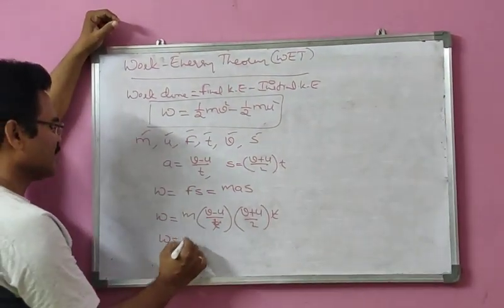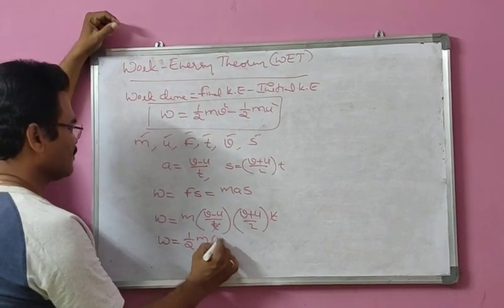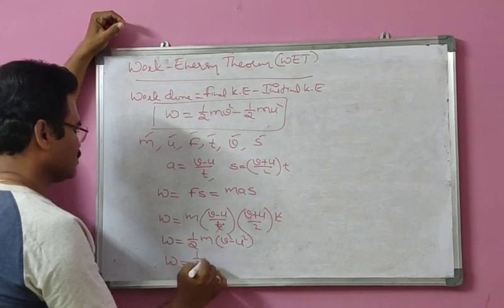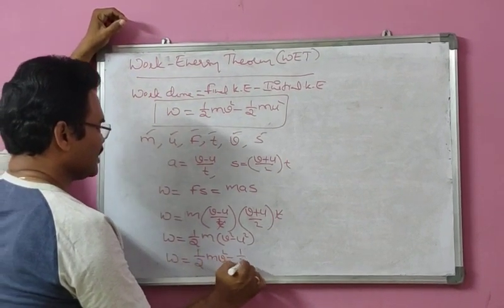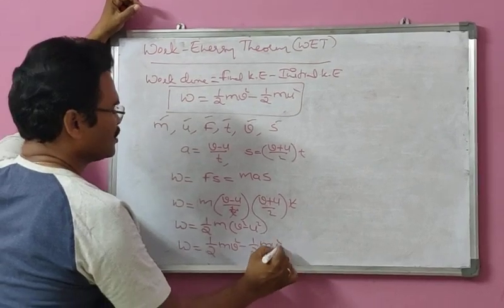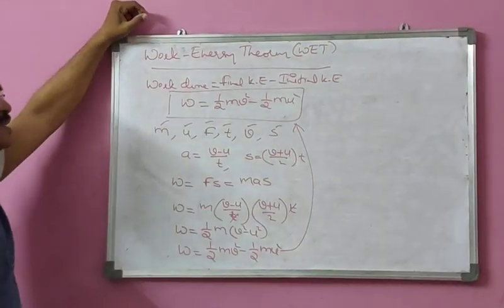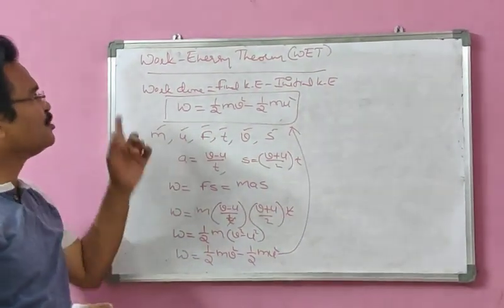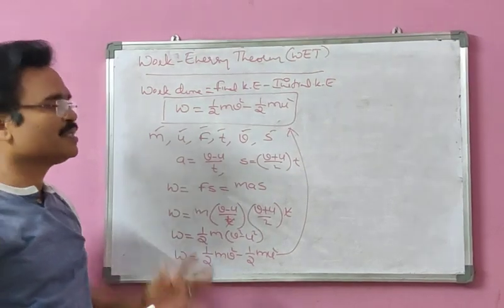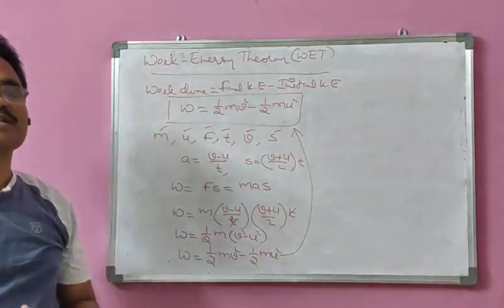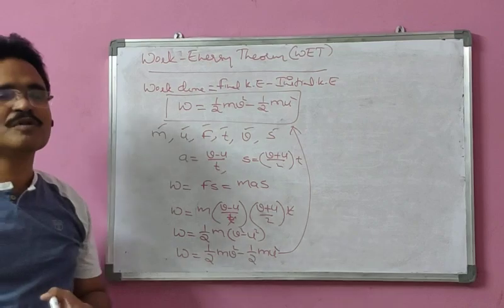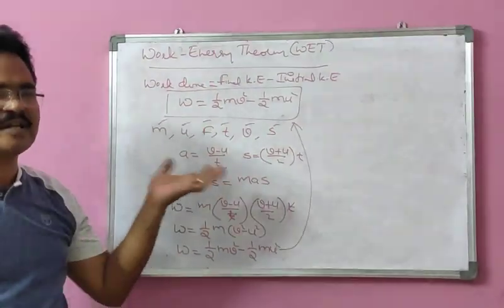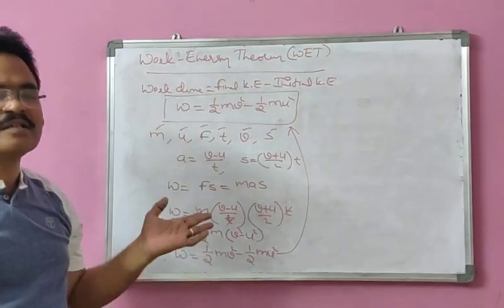2 comes out. We can write 1 by 2 m of v square minus u square, which turns out to be 1 by 2 mv square minus 1 by 2 mu square. So it is similar to the statement W equal to half mv square minus half mu square. So this is the work energy theorem. It simply says that work done by a constant force on a body is equal to the change in its kinetic energy. In place of W, you can write Fs, so that you can calculate the braking force.